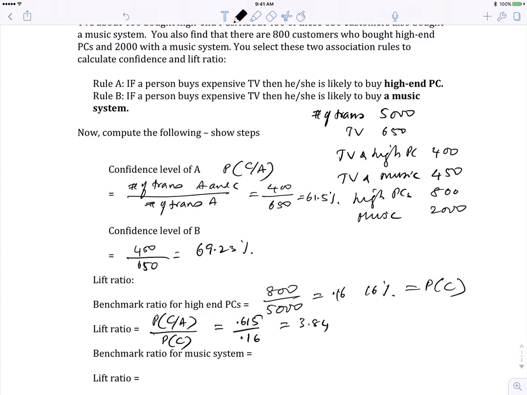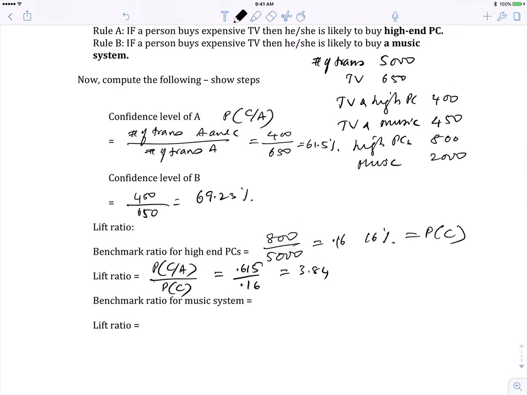So it's a very meaningful rule because we now know it's good to target people who have bought an expensive TV, because they are very likely to buy a high-end PC. That's in comparison to anybody walking in. If anybody walks in and buys something, the probability is just 16%. But if they have bought an expensive TV before, that probability goes up by 3.84 times. So it's a pretty good, impressive result. Likewise, we can calculate for the second one.